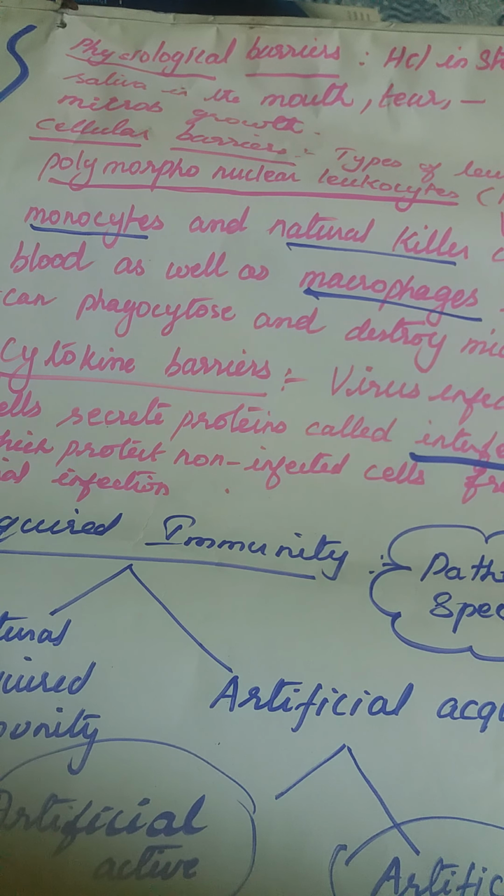Okay, the first one is physical barrier. For example, in 10th standard you studied the mucus lining, the inner epithelial cells in the digestive system or in the respiratory system. The inner lining inside the body, the first lining, is made up of epithelial cells. These epithelial cells secrete mucus. The mucus traps the dust and other foreign bodies. That is the first physical barrier.